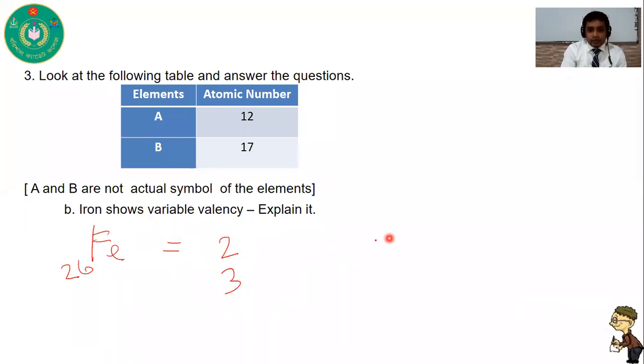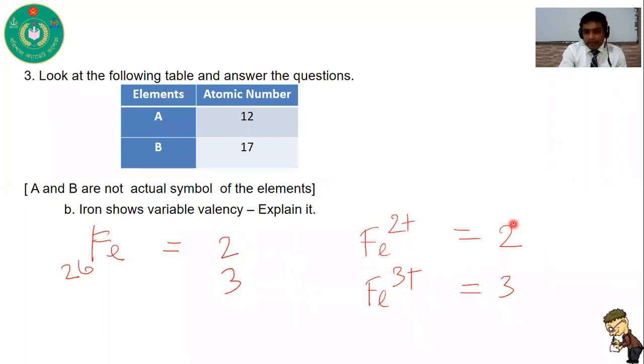So iron can show Fe2+ and Fe3+. Its compounds are FeSO4, ferrous sulfate, and Fe2(SO4)3, ferric sulfate.